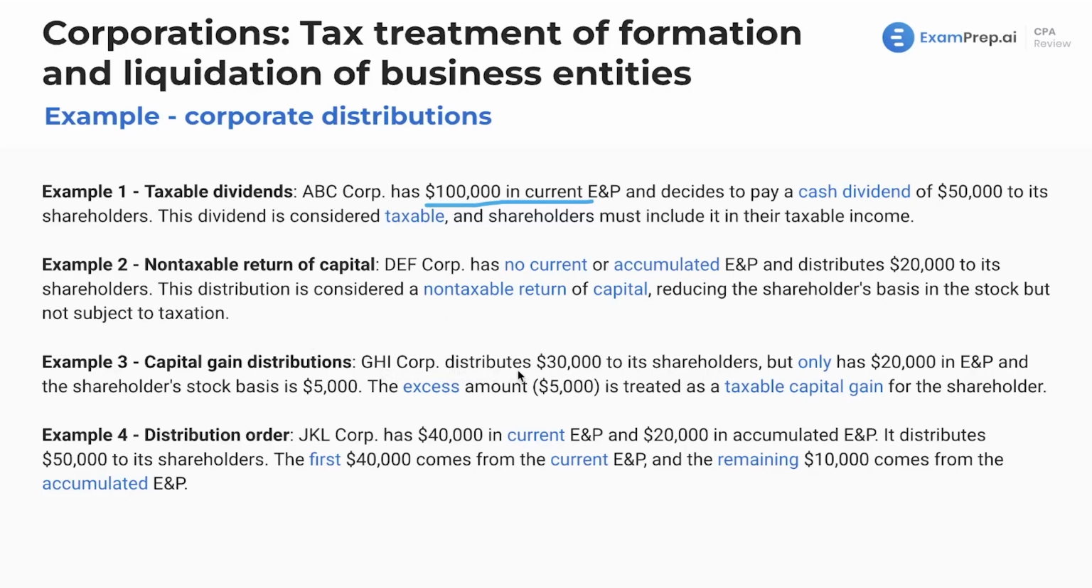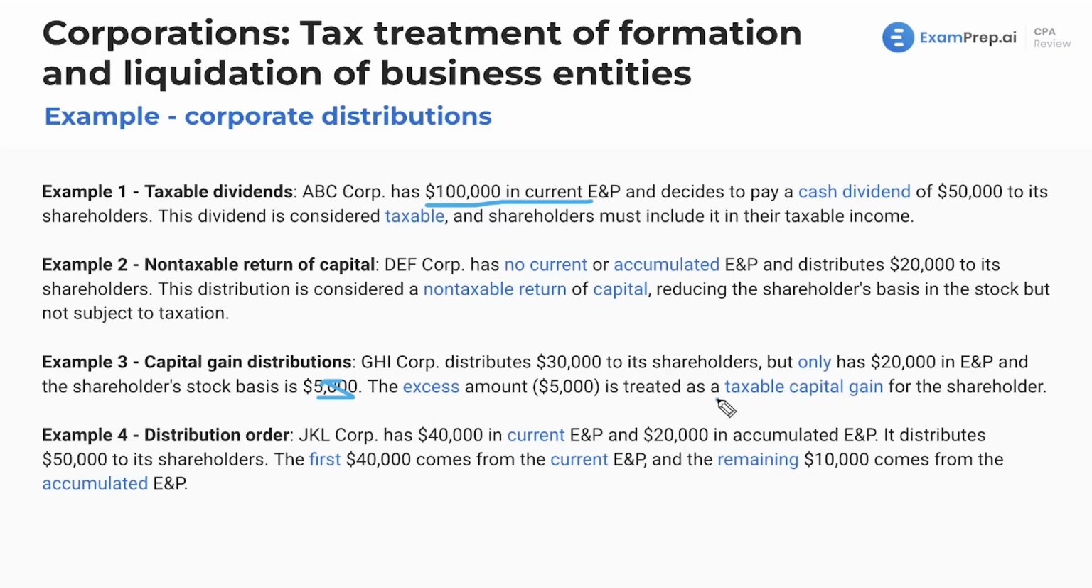Now, GHI is going to distribute $30,000 to the shareholders, but they only have $20,000 in E&P, and the stockholders' basis is $5,000. So what's going to happen is we have an excess amount. Because we're distributing 30 and we have only 20,000 E&P, 30 minus 20 gives us 10. Then we have a stockholders' basis. So 20,000 was dividends. 10,000 minus 5,000 basis is 5,000 return of capital, so that's gone. Then we have 5,000 left, and that's the infinite bucket, there's nothing after that. This is going to be treated as a taxable capital gain for the shareholder.